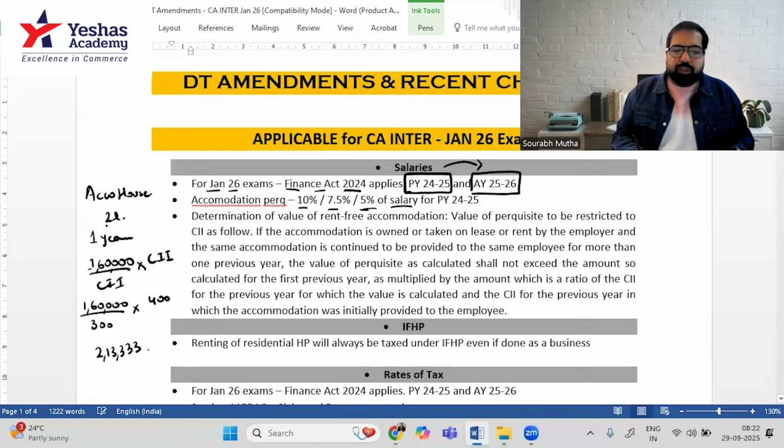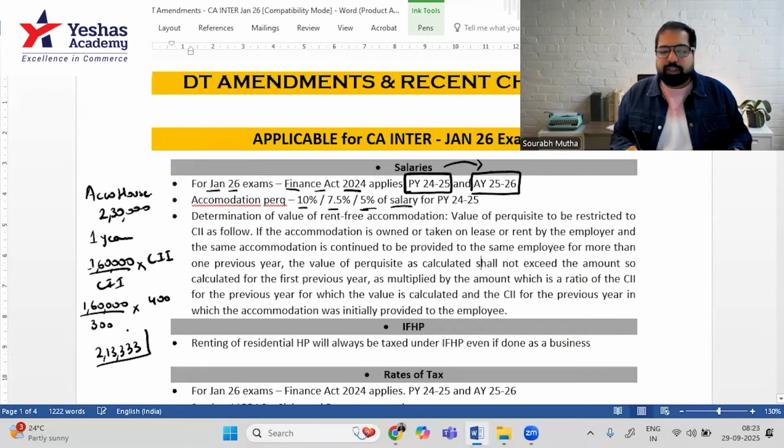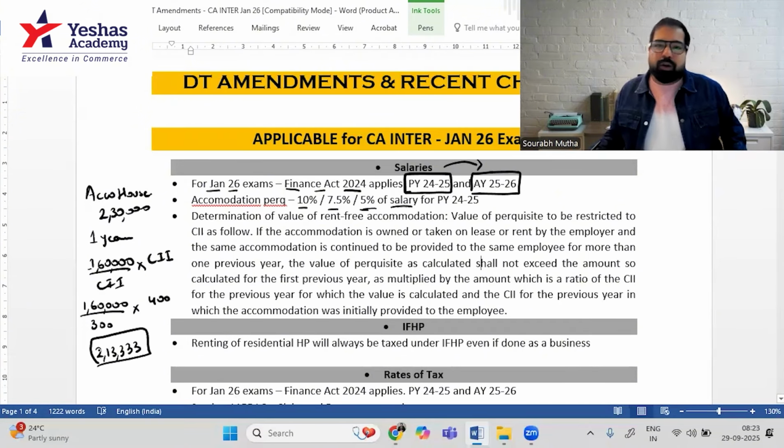But if the accommodation value that you calculate goes more than the CII calculation, for example, if the number was not 2 lakh but 2,30,000, then we would consider it only at 2,13,333. I don't think this is important in the exam. I'll just summarize this. If the accommodation has been given to you for at least 1 year, then the CII number is the maximum amount of perquisite for accommodation.